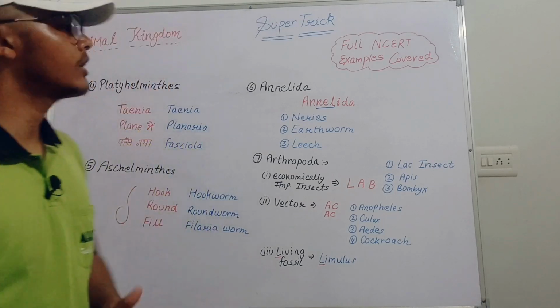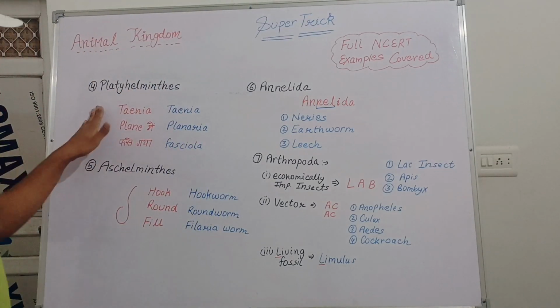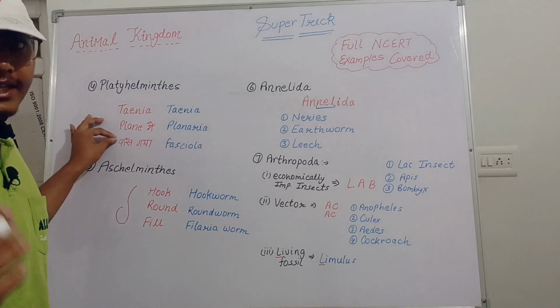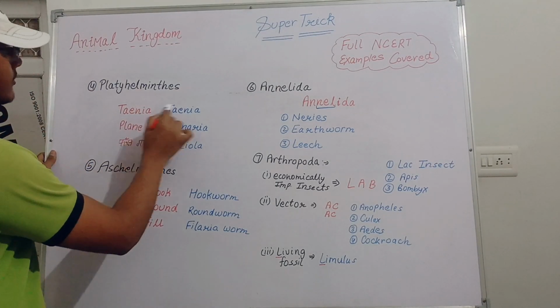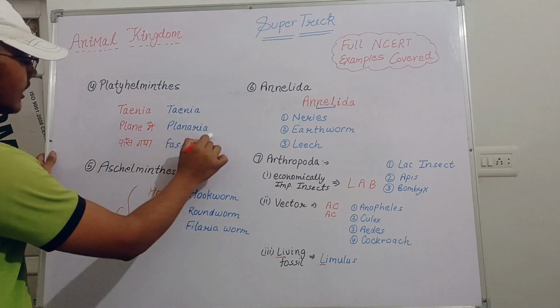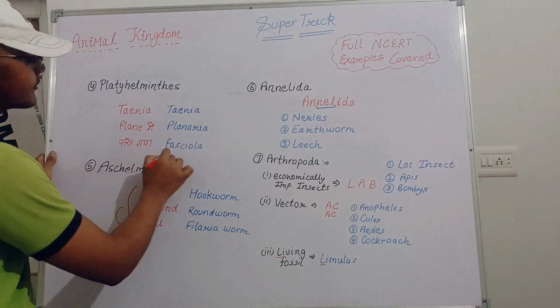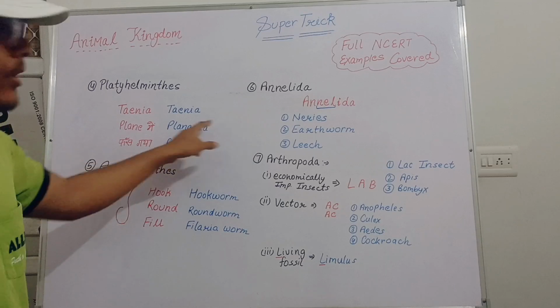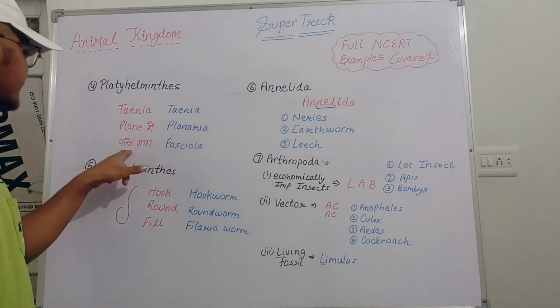Let's move toward the next one, and that is our Platyhelminthes. For the Platyhelminthes, you have to use this trick: Taenia plane में फंस गया. Taenia means Taenia, also known as tapeworm. Plane में means planaria. फंस गया, starting with फंस, means Fasciola.